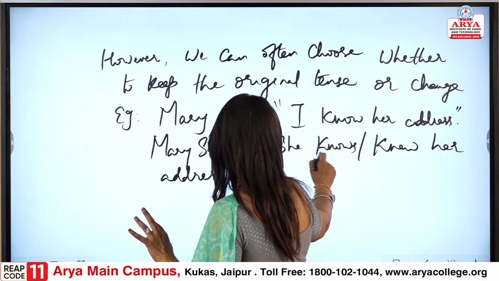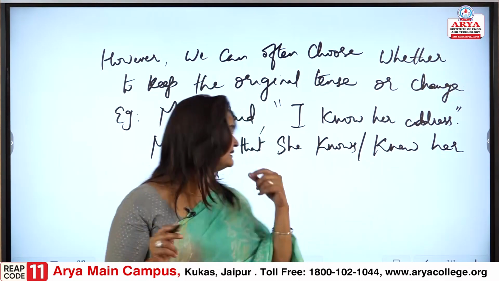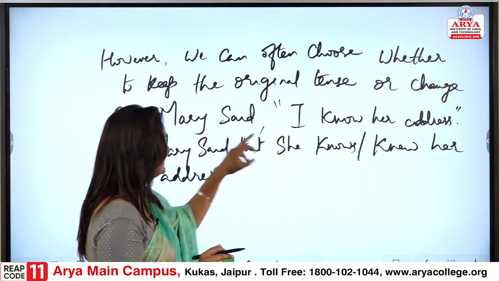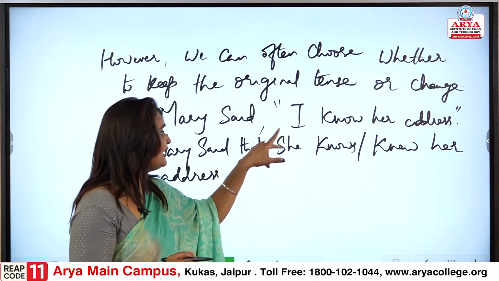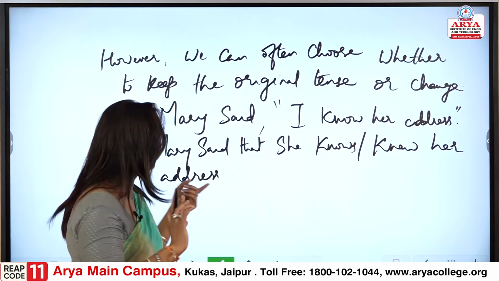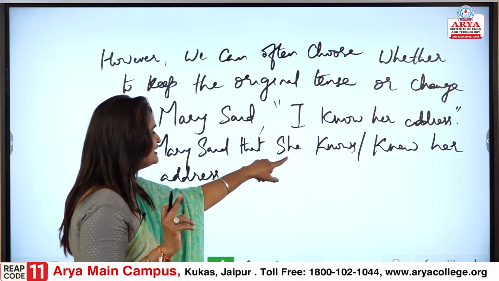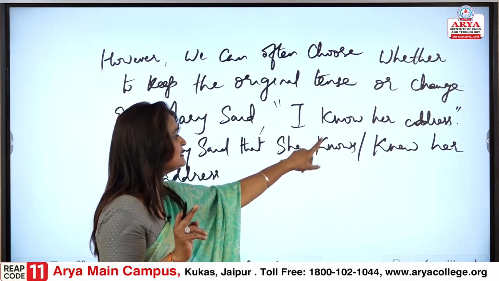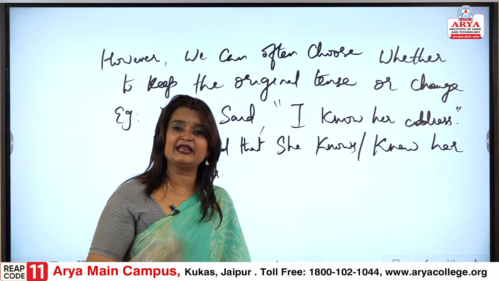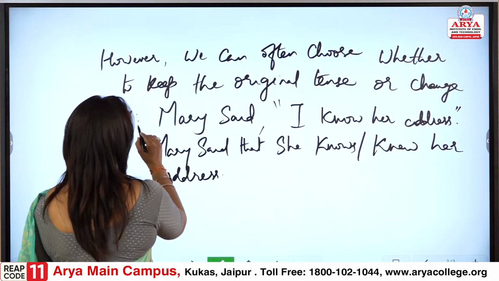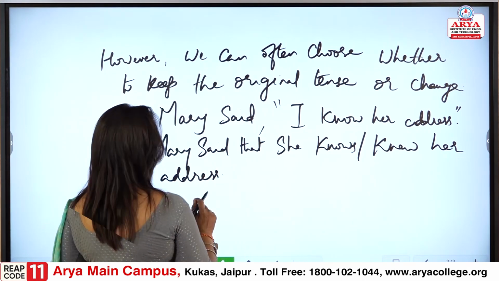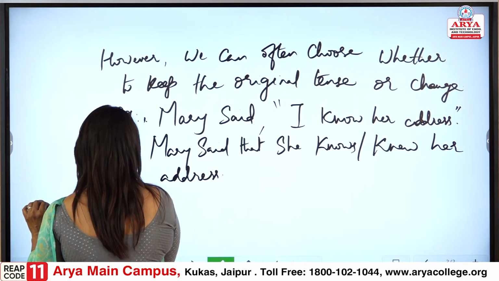This part would remain, her address and other things. I know her address, so I would go to she, because it is Mary. We cannot use I know her address, because this is indirect speech. So, I would change to she knows her address, or knew her address, both would be right. Let me give you one more example, so that this point is clearer, and then let us go to the second point.